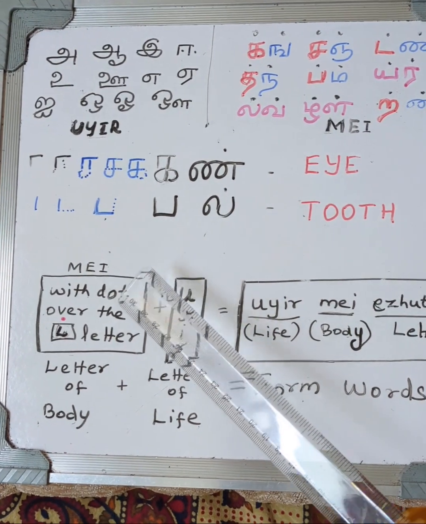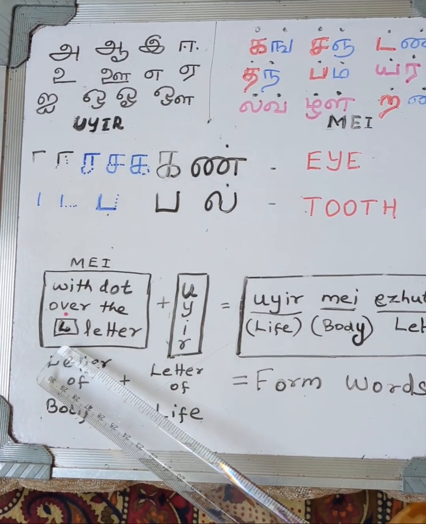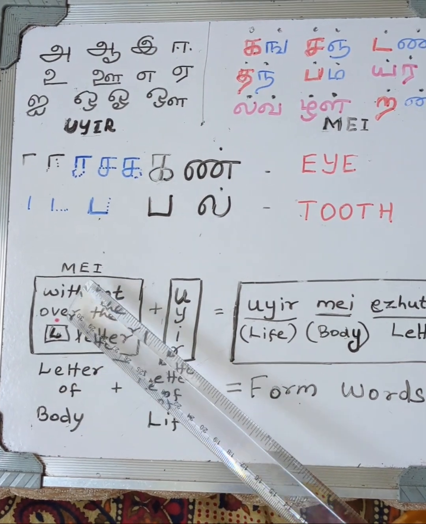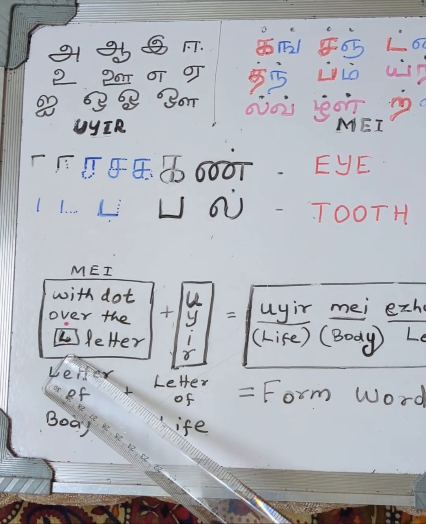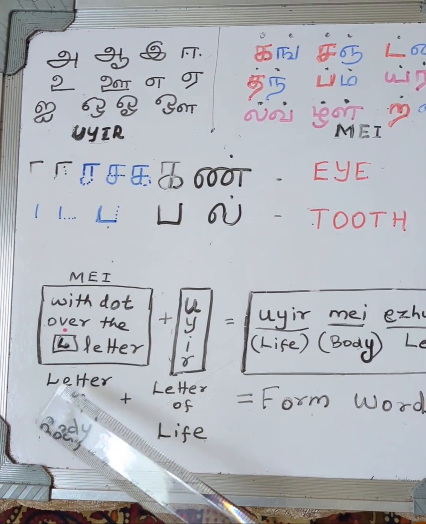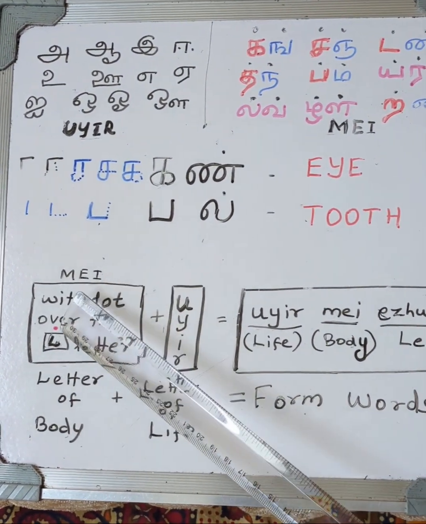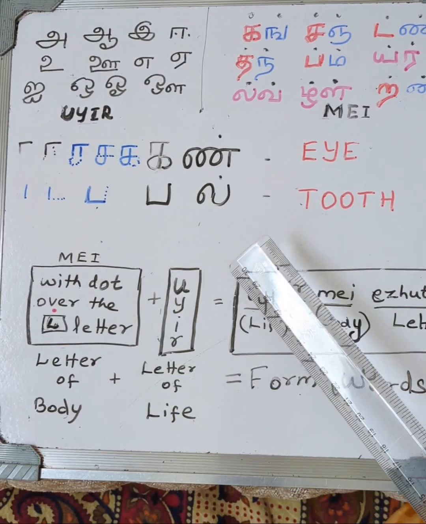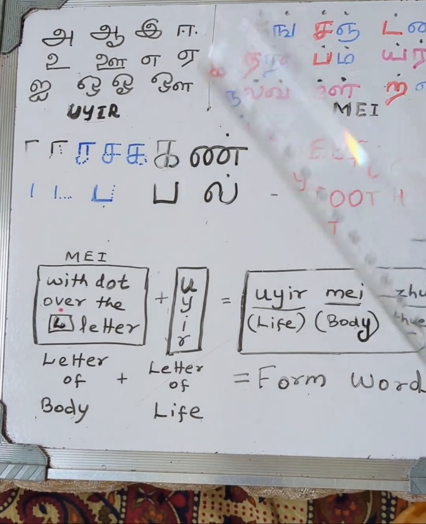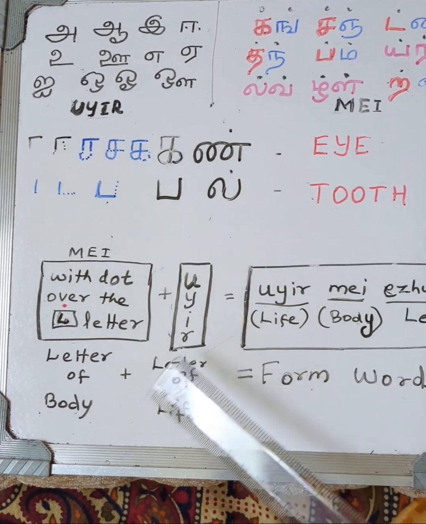May with a dot over the letter. See, I indicated L. L means letter, and I put a red dot over the L inside a square. So any letter having a dot is called மெய் எழுத்து, and the vowels are always called உயிர் எழுத்து.